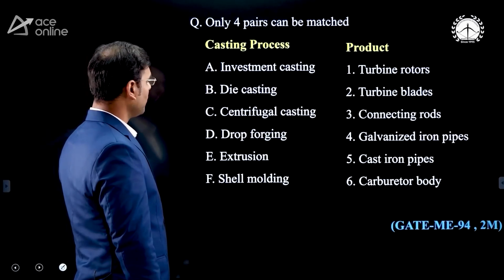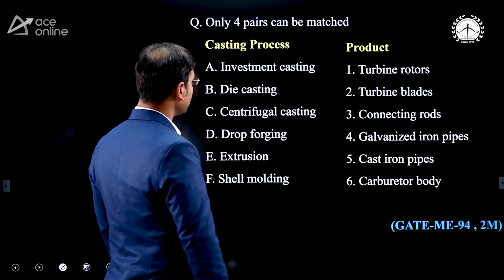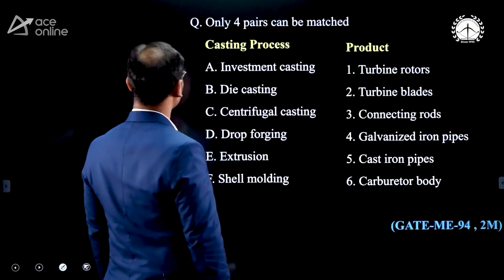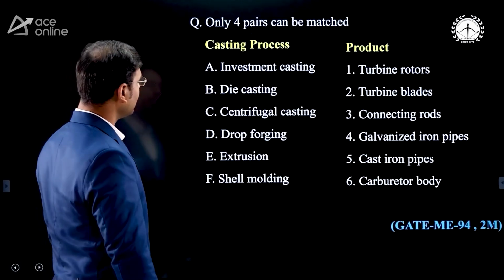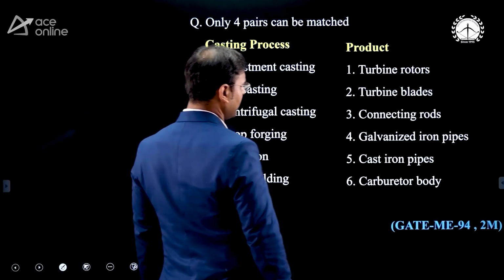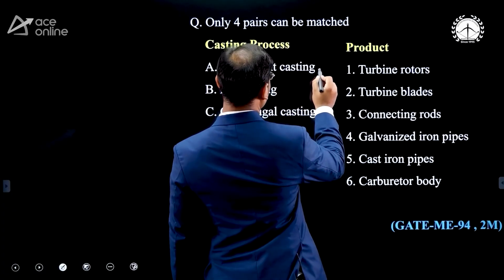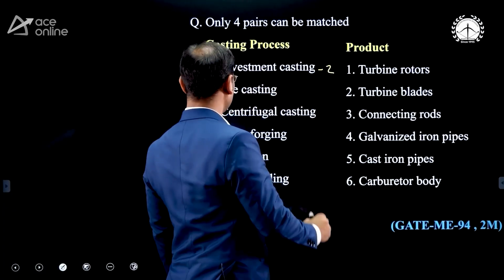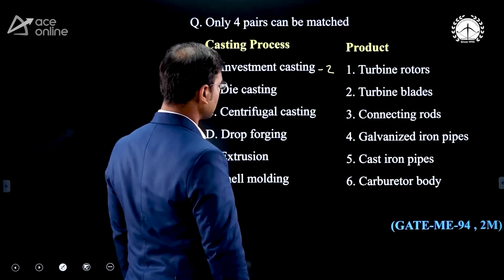Now see, only 4 pairs can be matched here. Just see the investment casting. No option is given here, that was our old question, they didn't give the option. Where can we use investment casting? It is very easy, turbine blades can be made by investment casting. I am writing A2. Then die casting, where is die casting used?